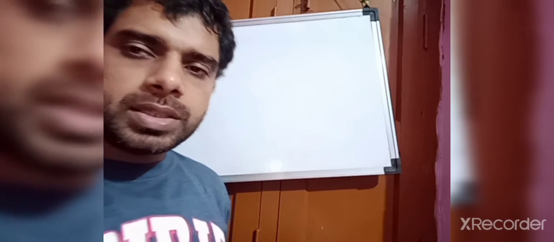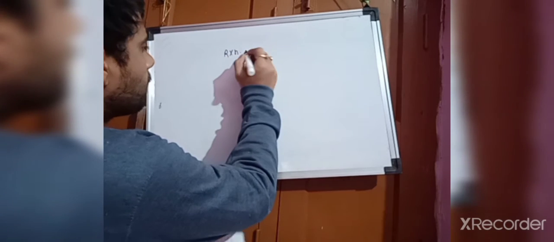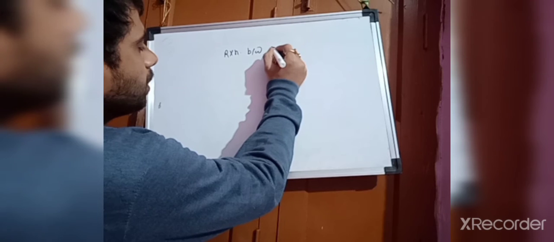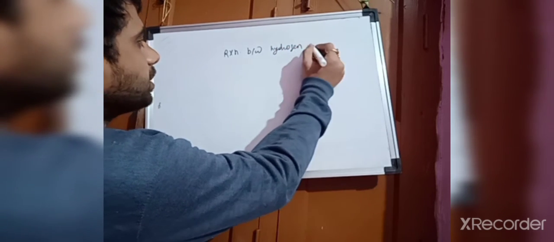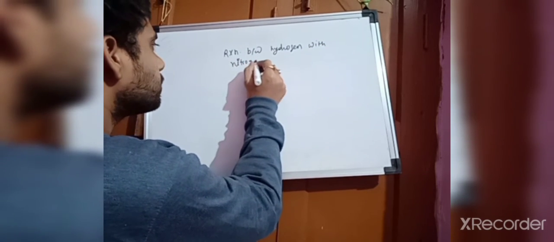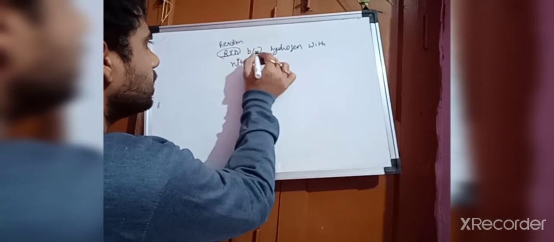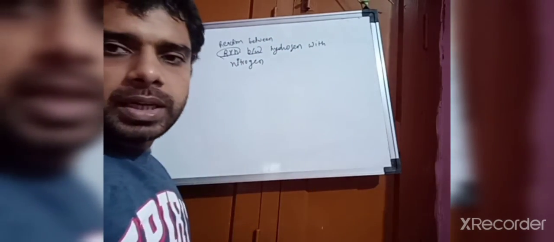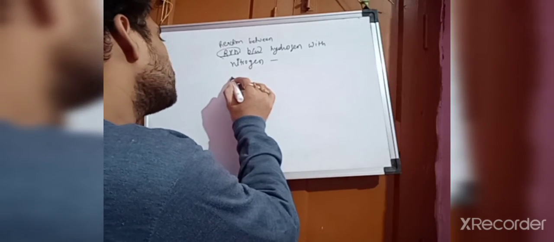So we will see the reaction between hydrogen and nitrogen. You can write it in short as the reaction between hydrogen and nitrogen in the Haber process.